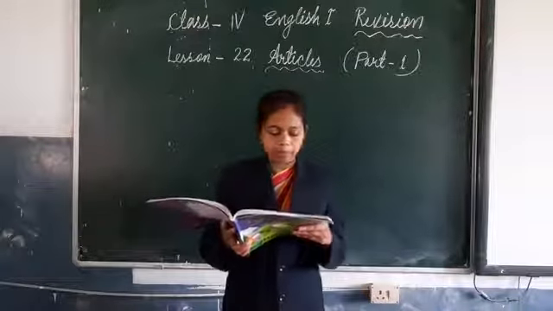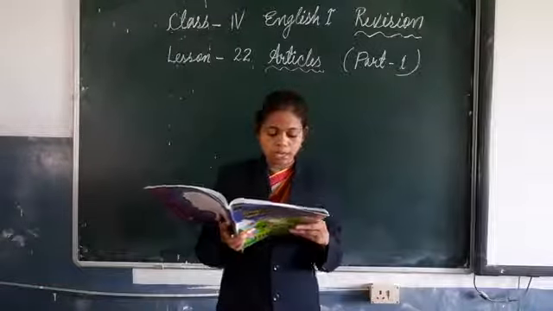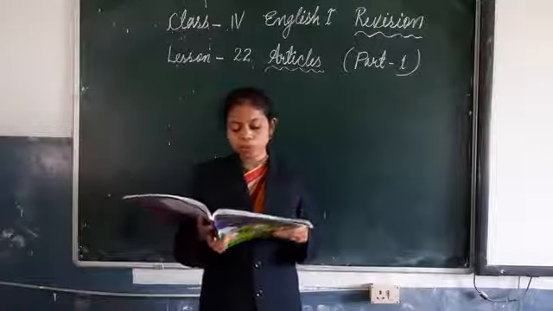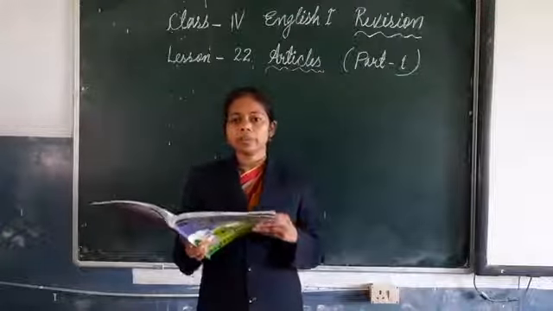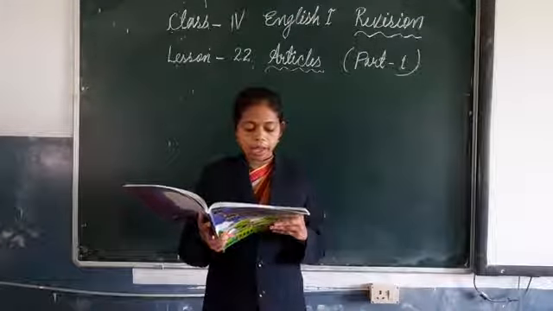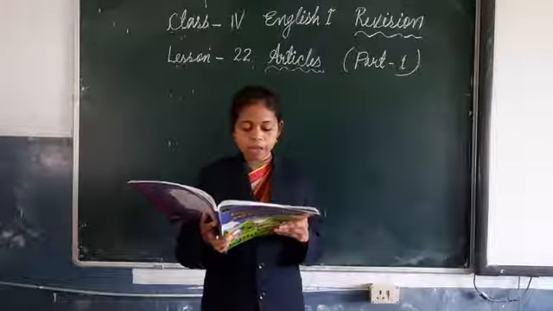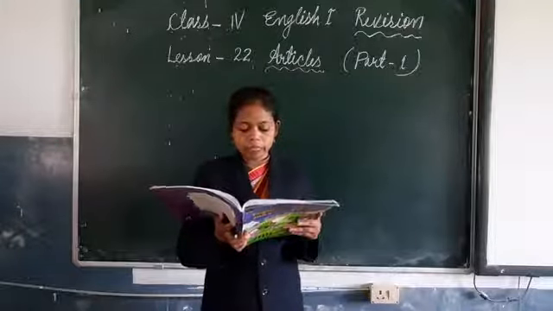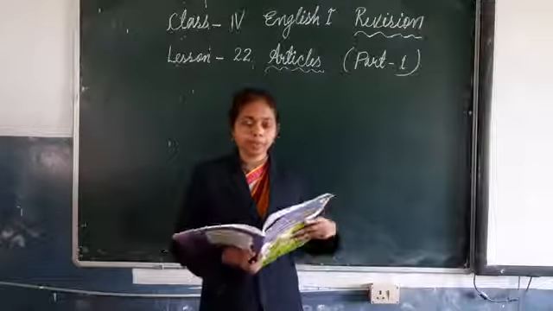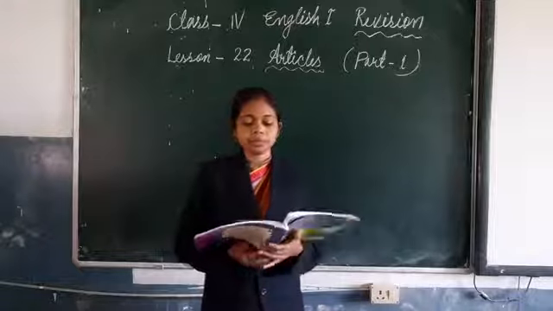Number 3, I have ordered for a uniform for Grace. Number 4, the Guptas always give me a useful gift for Diwali. Number 5, I have ordered for an omelette with cheese and mushroom. Next, number 6.